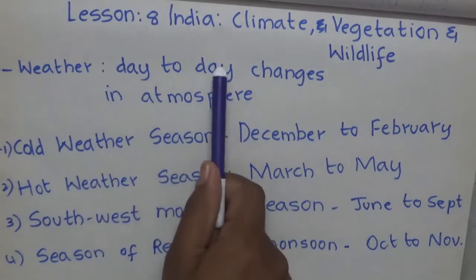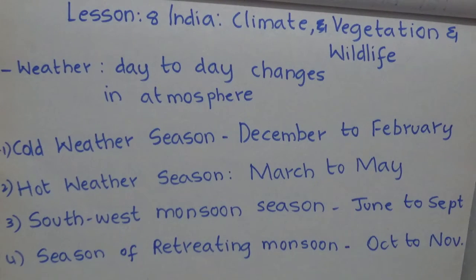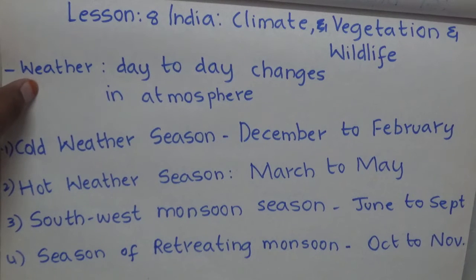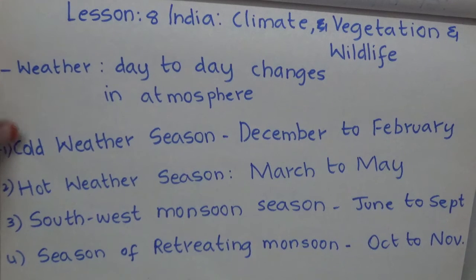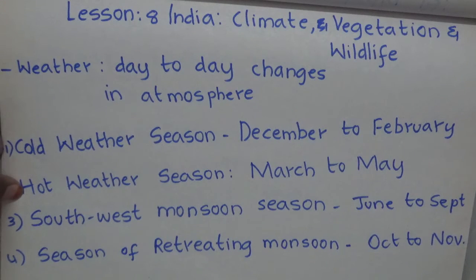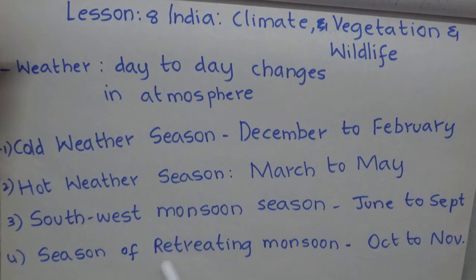Lesson 8, India, Climate, Vegetation and Wildlife. Here, weather is a day-to-day change in atmosphere. Now, based on these weather conditions, seasons are classified into cold weather season or winter season, hot weather season or summer season, southwest monsoon season or rainy season, and season of retreating monsoons or autumn season.